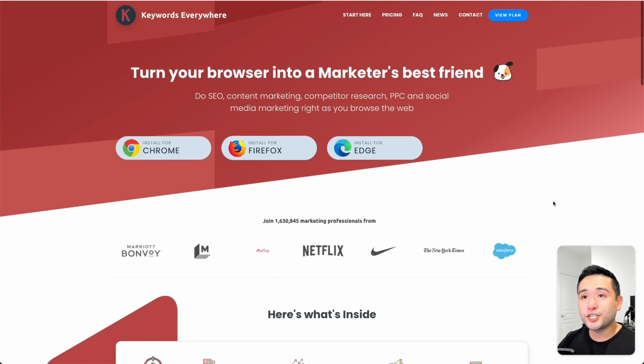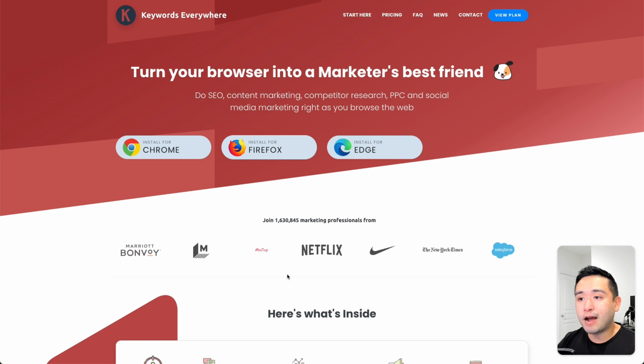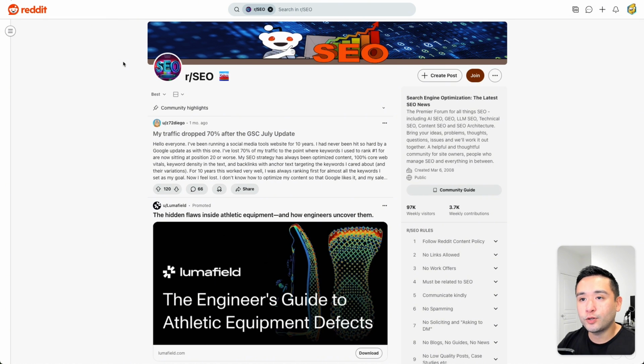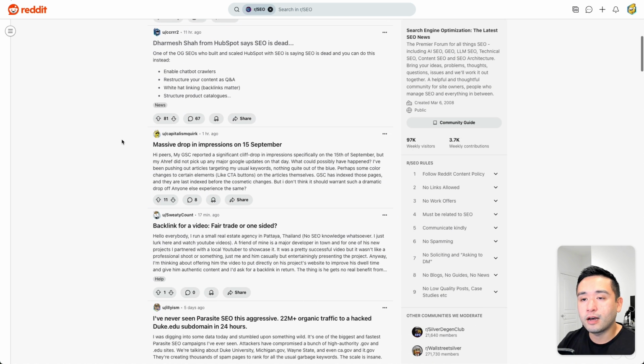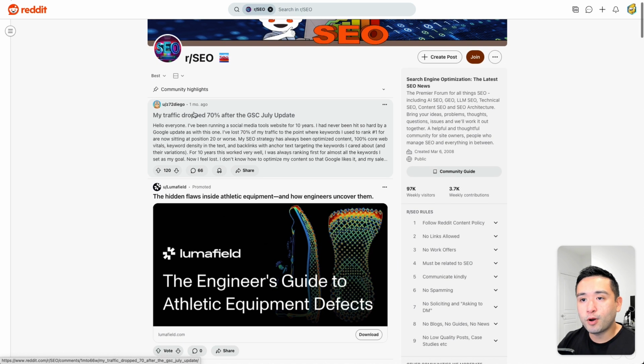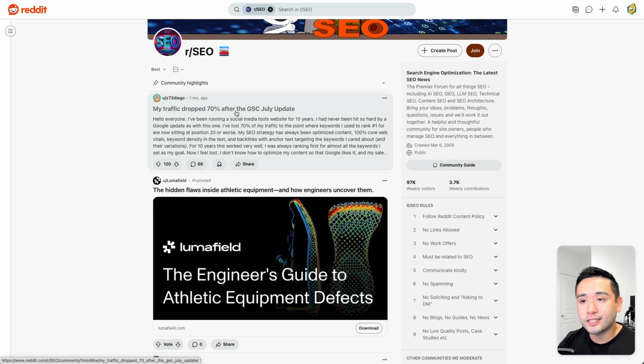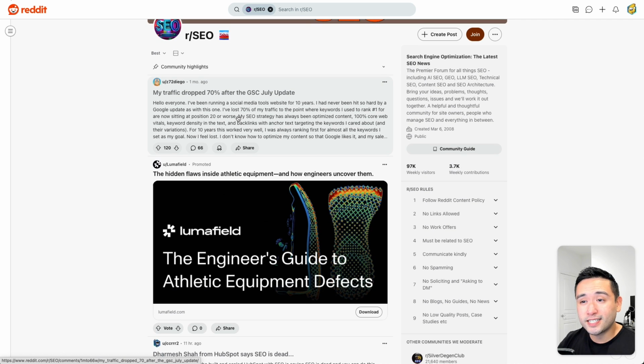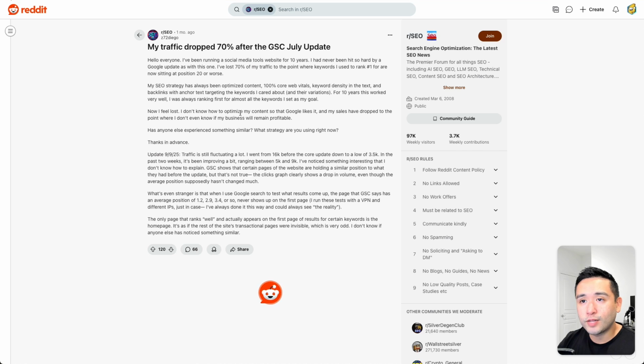Okay, first, make sure you have the Keywords Everywhere browser add-on installed and turned on. Then go to any Reddit community. I'm currently in the SEO community. And as you can see, there are tons of threads here. This user posted about 1 month ago that their traffic dropped 70% after the Google July update. And there are 66 comments here. So let's go into here.